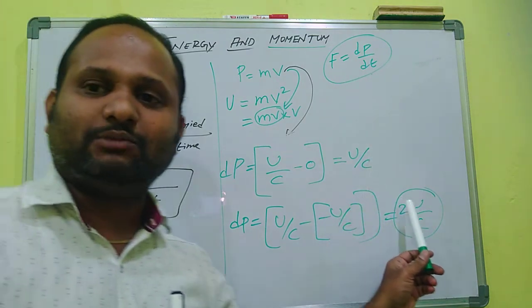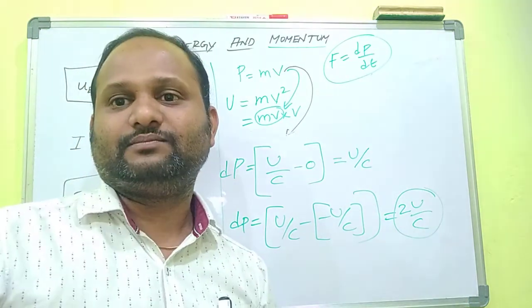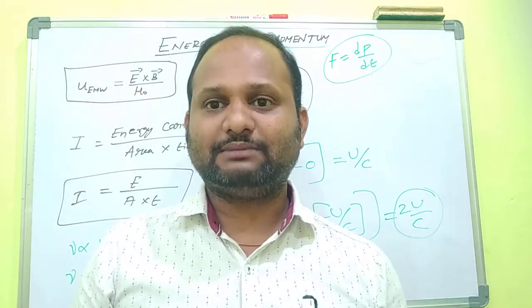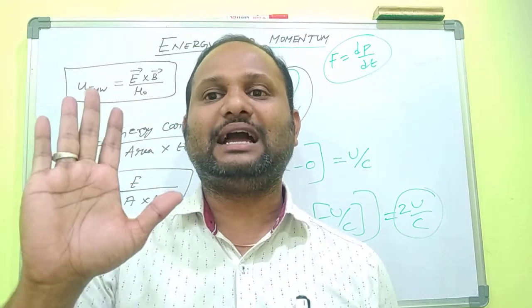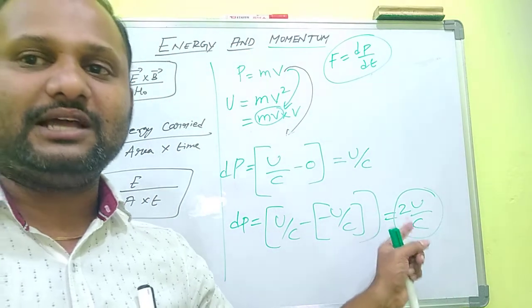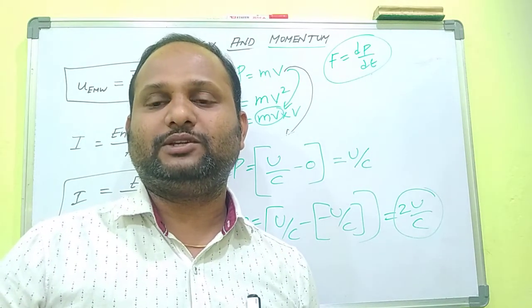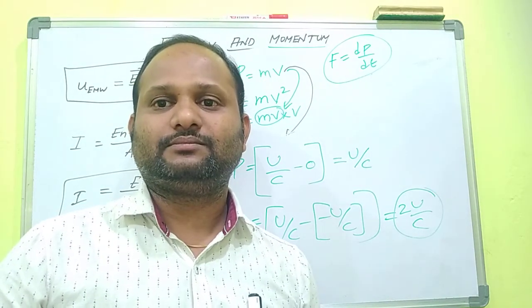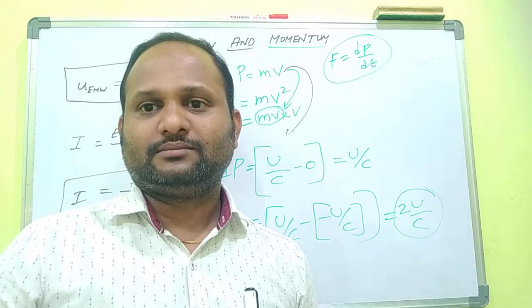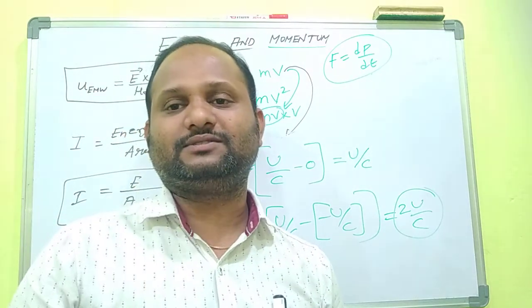So here the change in momentum is greater, so it produces higher force. The force on the mirror is double the force on the hand. So the force on the reflecting mirror is large, so it produces high pressure, because force per unit area is known as pressure. If the area is the same, it produces high pressure. This is about the momentum of electromagnetic waves.